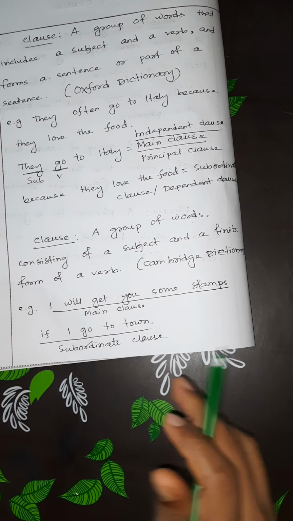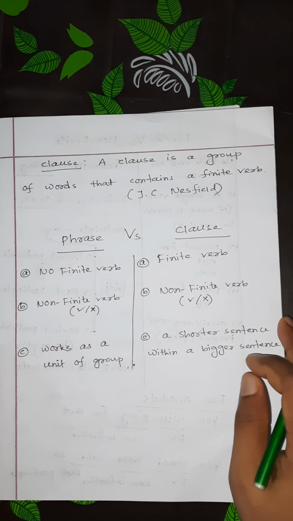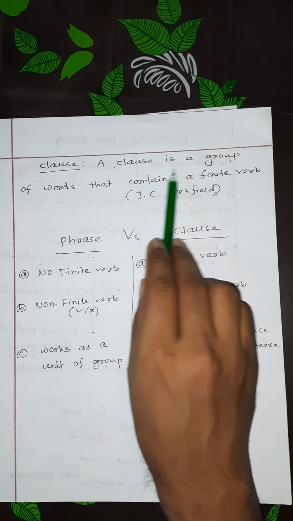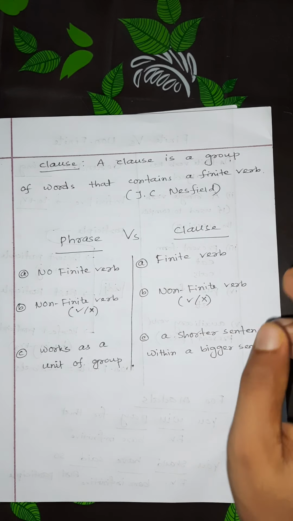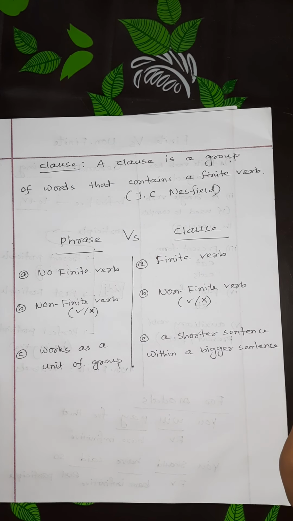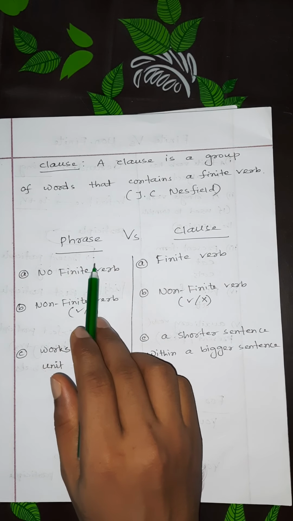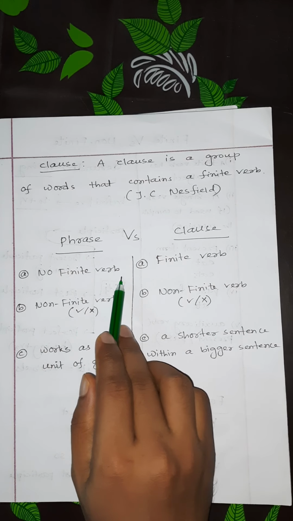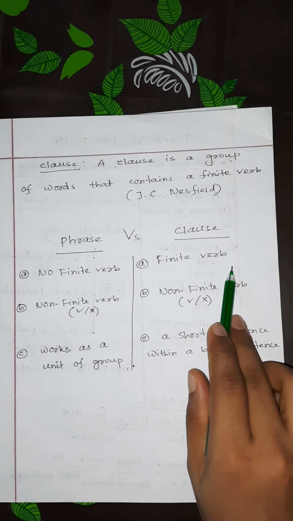So we have seen two definitions in the meantime. One more definition: look at what J.C. Nesfield says. A clause is a group of words that contains a finite verb. So all these six definitions say phrase versus clause. What is a phrase? In a phrase there will be no finite verb. On the other hand, in a clause there must be a finite verb.